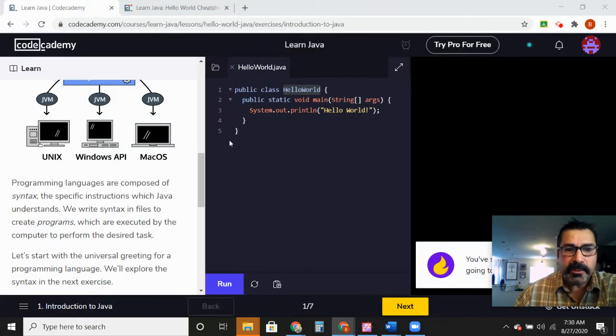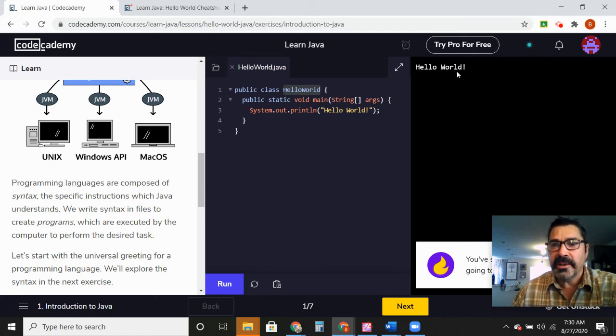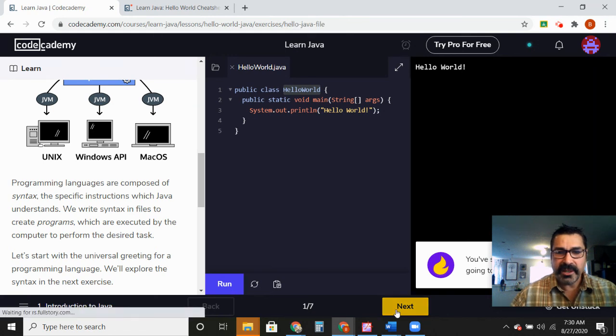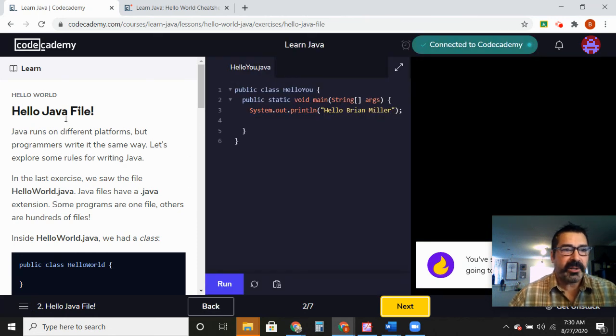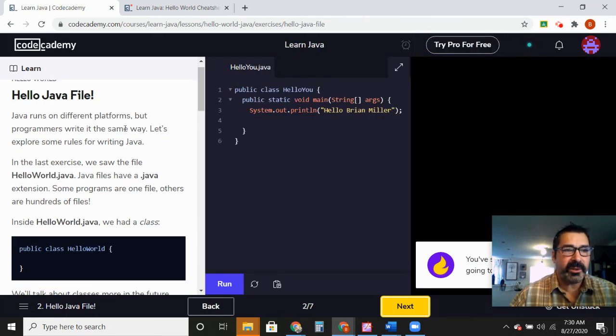On this particular one, they've done it for us. If we hit run, it's basically going to say hello world. That's it. Pretty simple code here, and we're going to do a little bit more in the next section. When you hit run, you're done with number 1 of 7. We're going to hit next, and we're going to go to 2 of 7. I want you guys to hit pause on this video, and I want you to read this and try to do it on your own before I give you some help on the next thing.